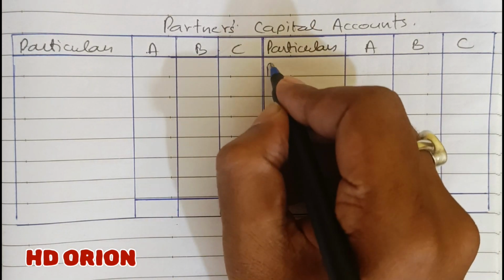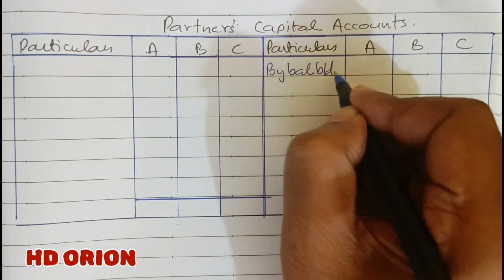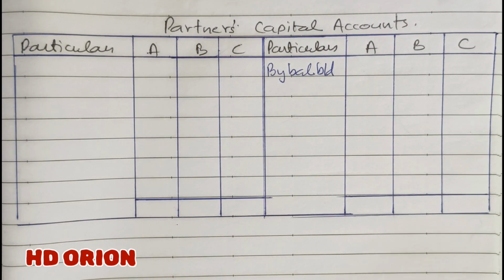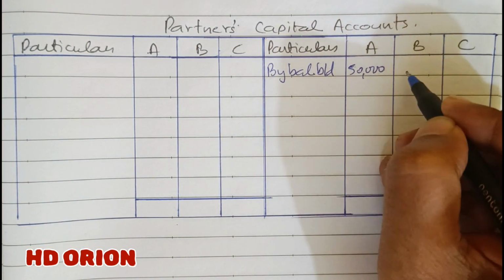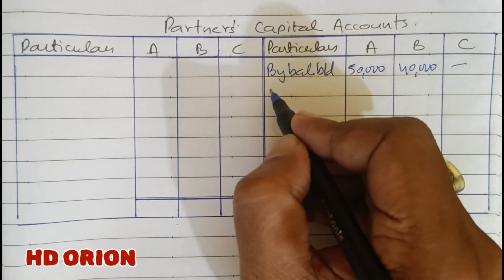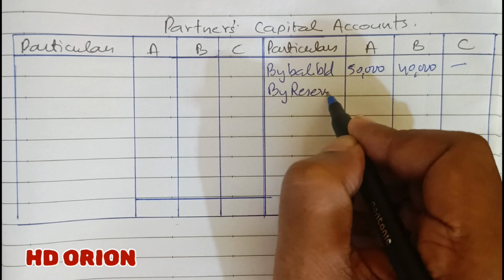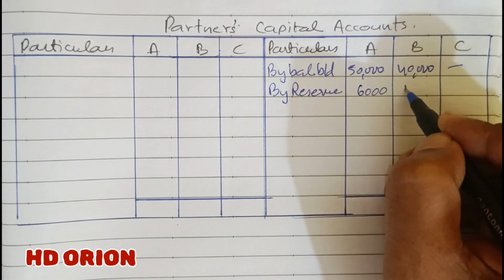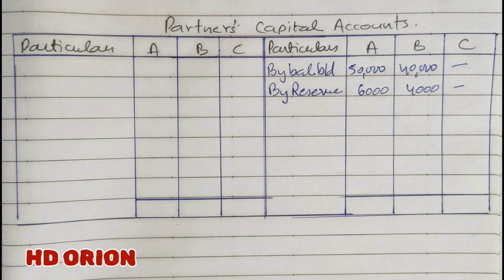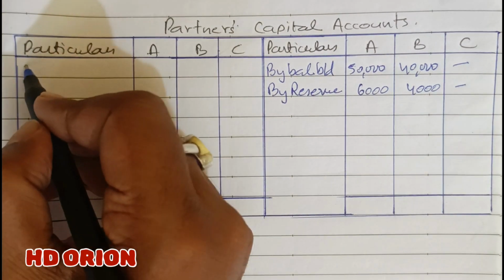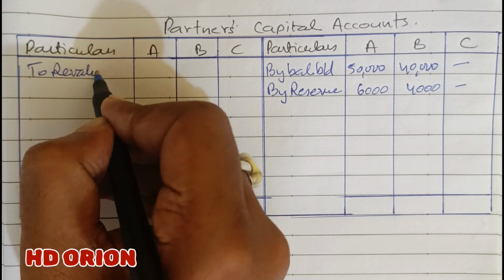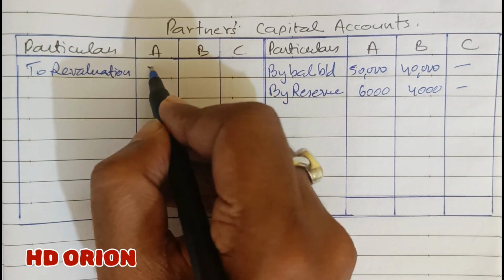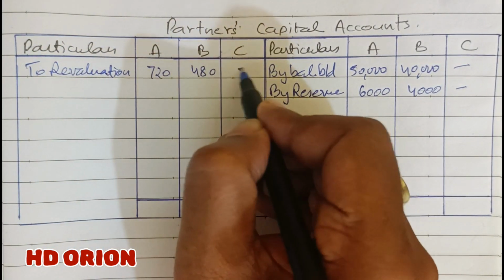So partners capital account, by balance brought down. As given in the book, rupees 50,000 and rupees 40,000. And there is a reserve also. Reserve of rupees 10,000 will be paid to old partners in their old profit sharing ratio, that is 3:2. So 10,000 divided as 6,000 and 4,000. Then there is loss on revaluation, 720 and 480.